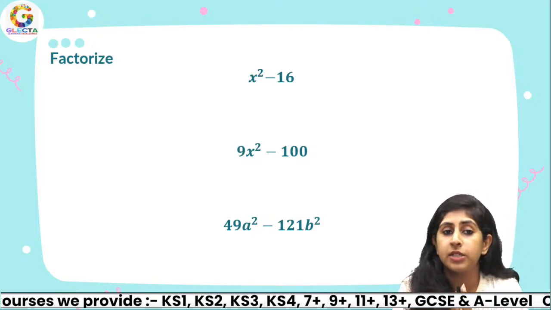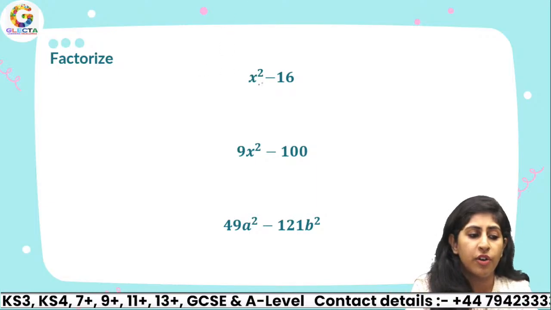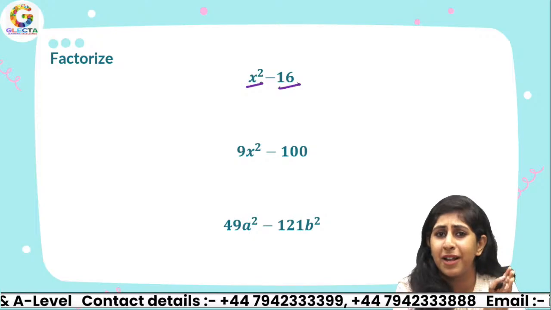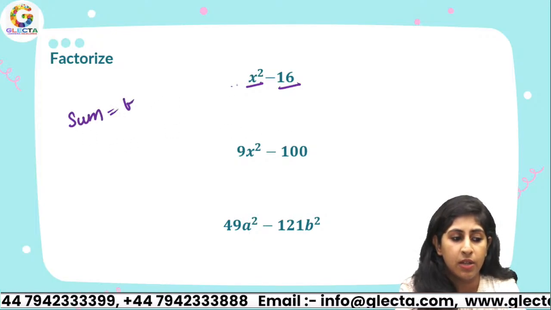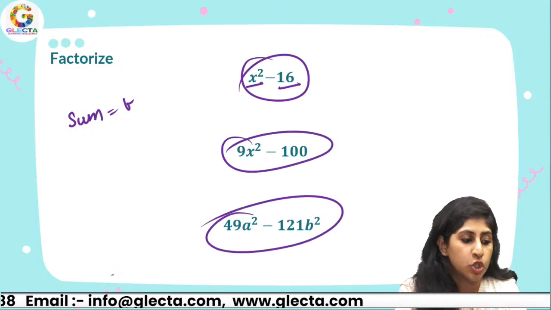Now, what if I want to factorize this kind of an expression? Over here, x square and 16. I don't see any number that is being multiplied by x, right? Because earlier we were doing, okay, sum has to be b. There is no b over here, neither over here, neither over here. So what shall I do?